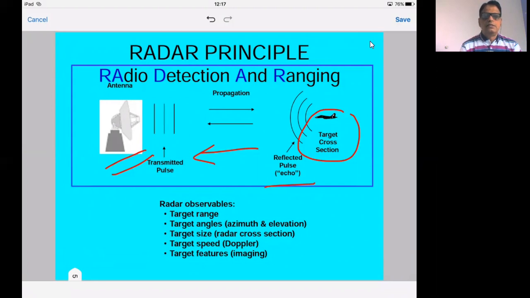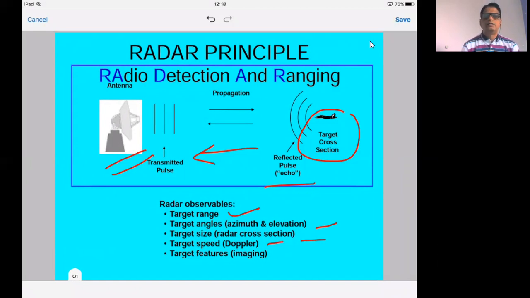So this radar system can be used to determine the target range, but it is not only used to determine the target range. Many other factors can also be determined by using the radar system, such as target angles, the size of the target, the speed of the target.